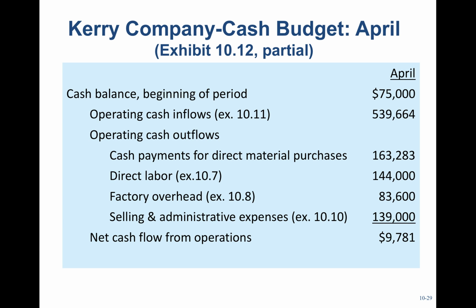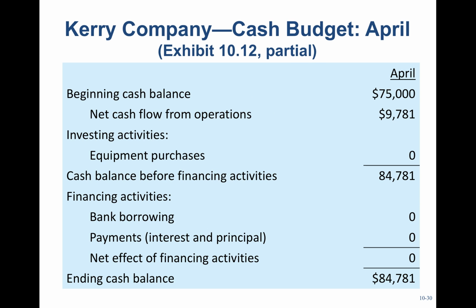Cash payments for direct material purchases, 163,283. That is shown in the text. Direct labor was 144. We did that budget earlier. Factory overhead in the textbook was 83,600, and then selling and administrative expenses were 139. So net cash flow from operations was 9,781.